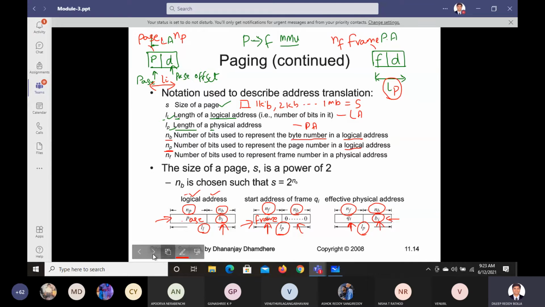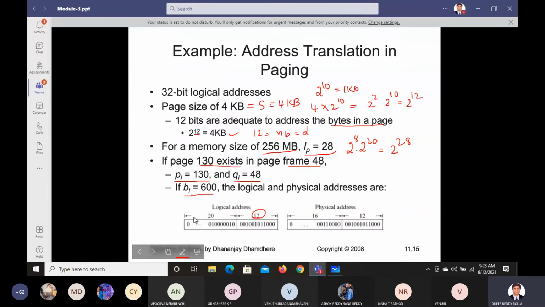Okay, when you try to see this here, PI, the physical address PI, is this 130 inside this what we have, right? And what about QI? QI is this one, which is given by 48. And this is given by BI, which is 600.